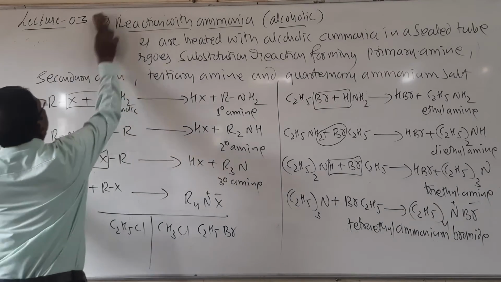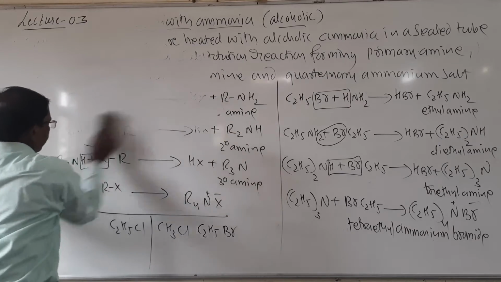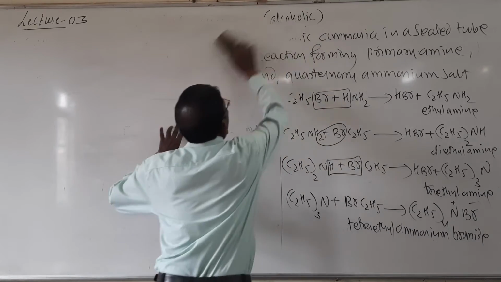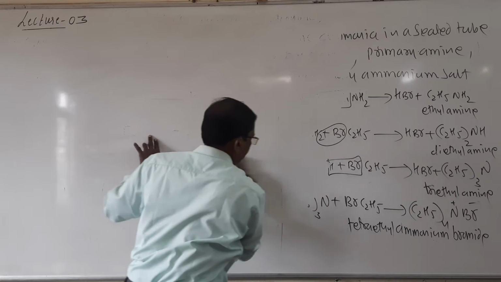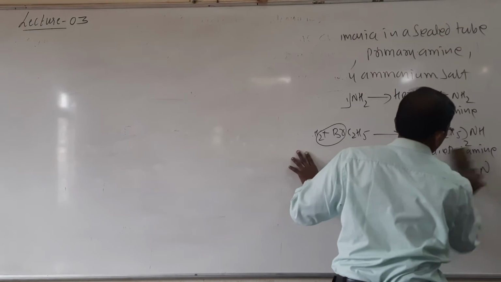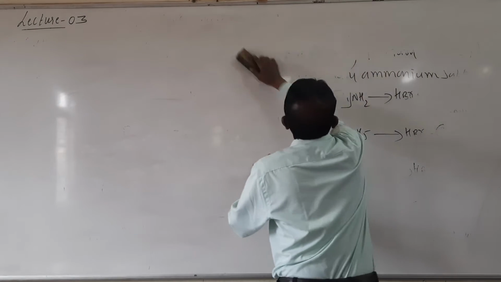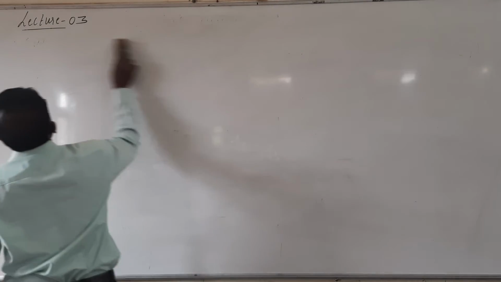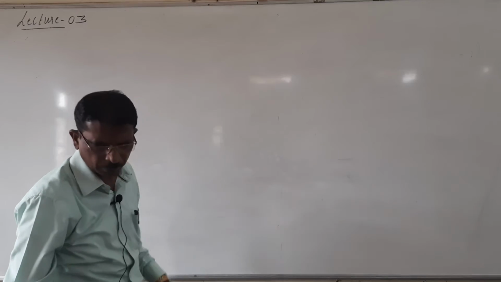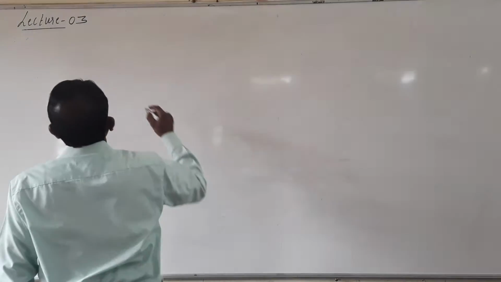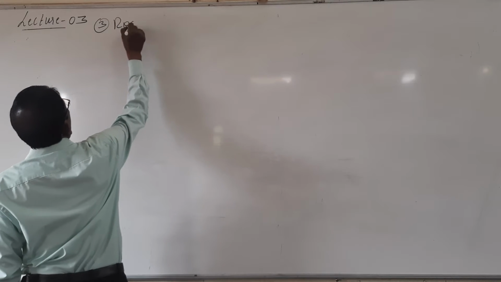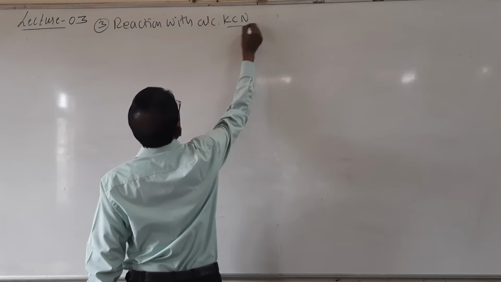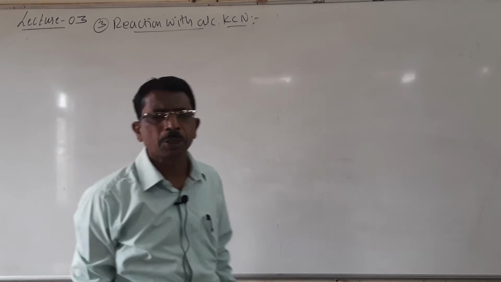Then, students, the third one: reaction with alcoholic potassium cyanide.